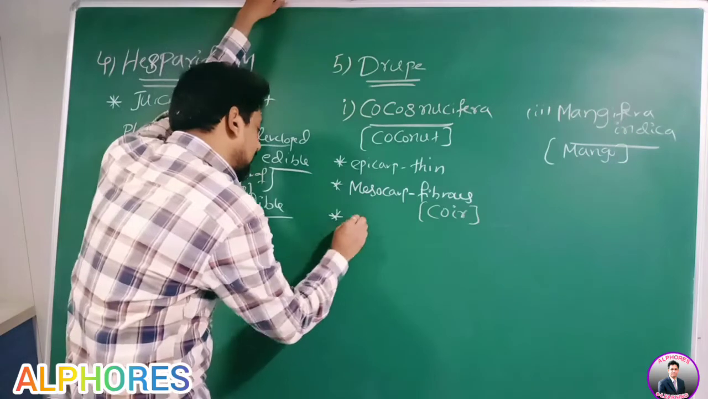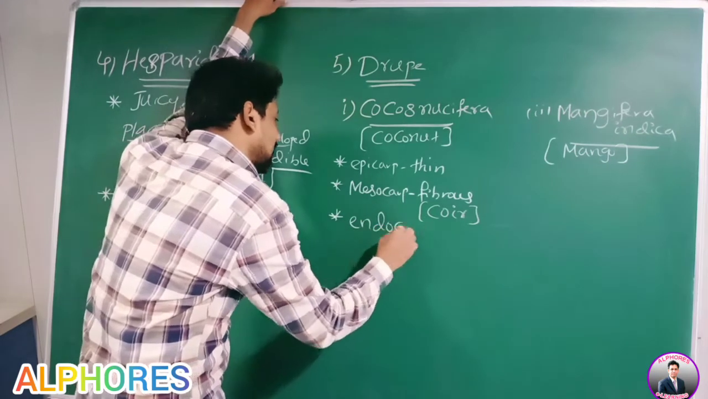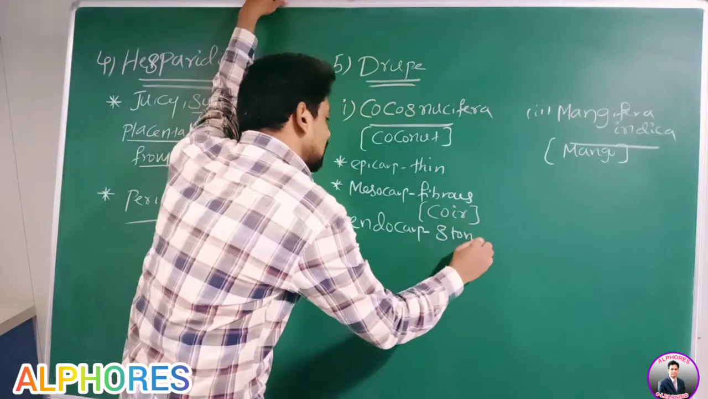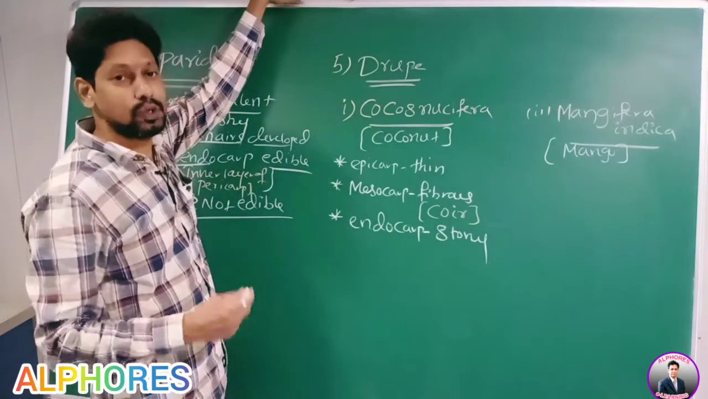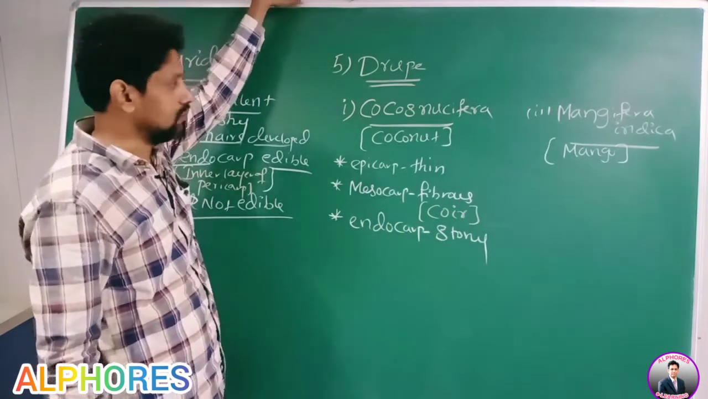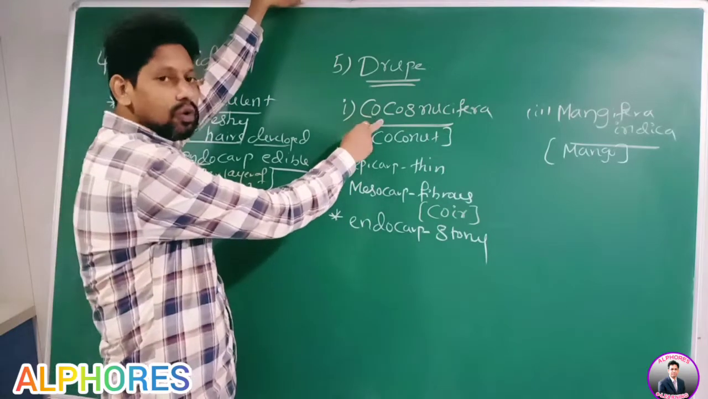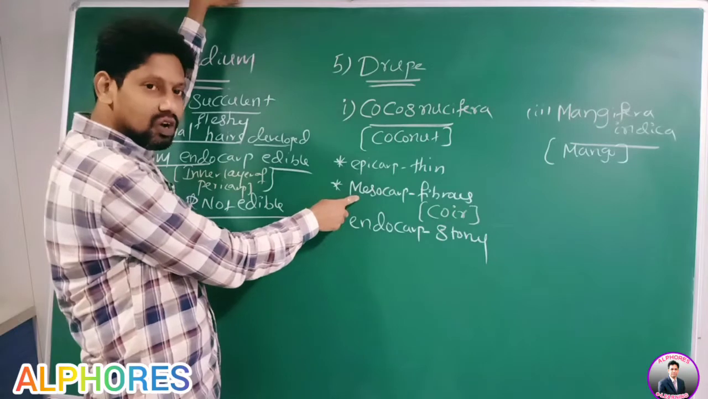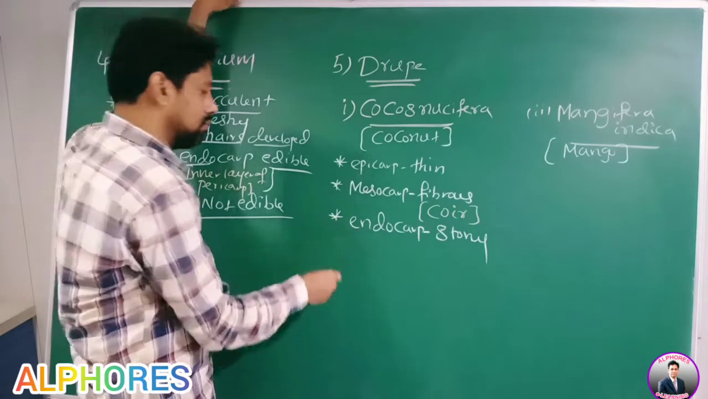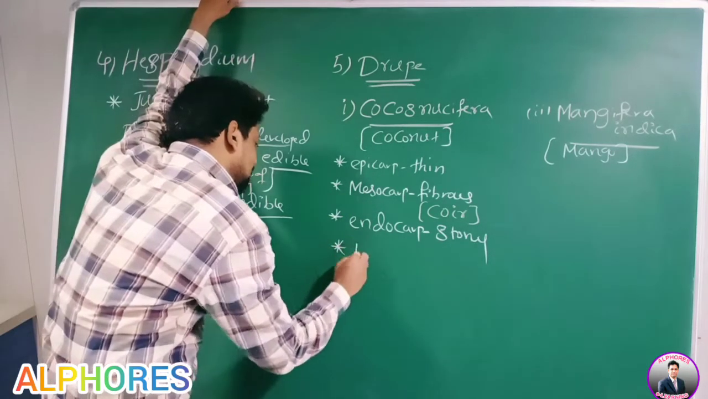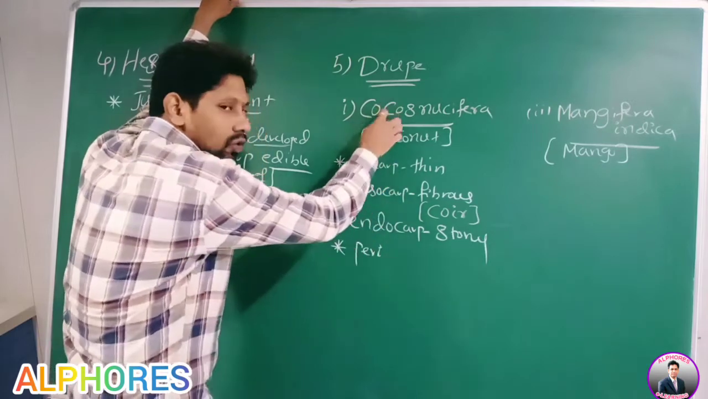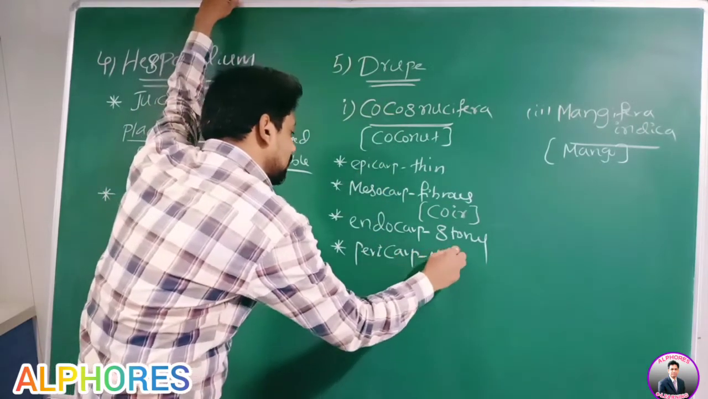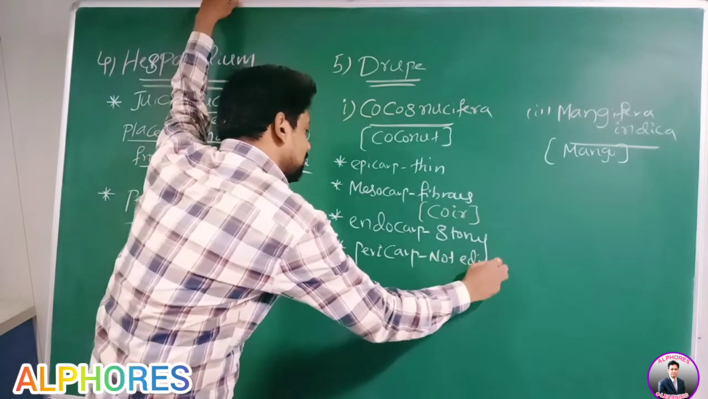Next, go for endocarp. Endocarp is stony. It means in the case of Cocos nucifera, do we eat epicarp? No. Do we eat mesocarp? No. Do we eat endocarp? No. Therefore, pericarp is not edible. I am speaking about Cocos nucifera.